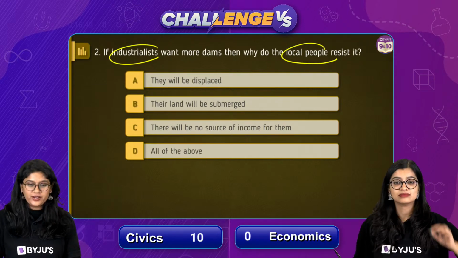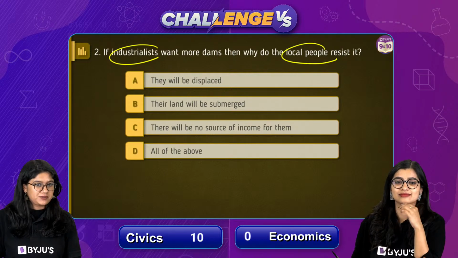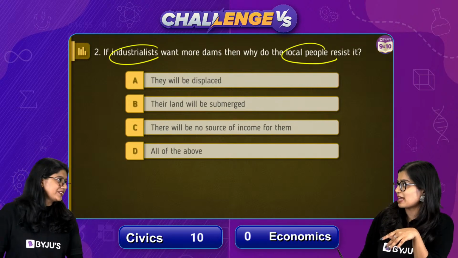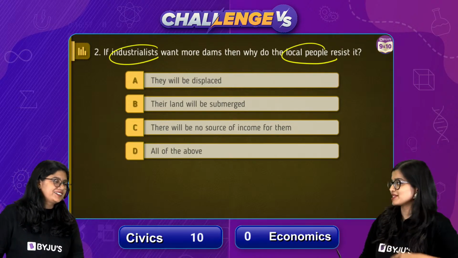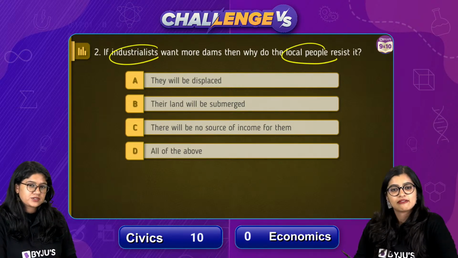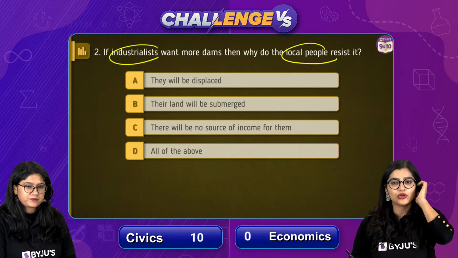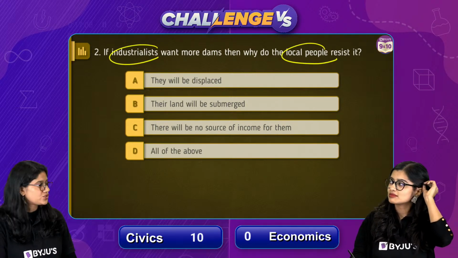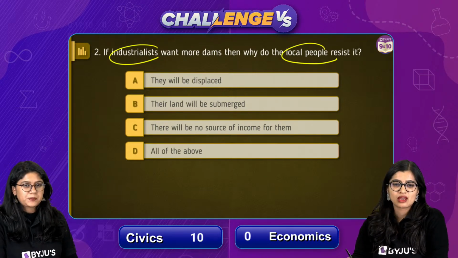Seems like 10 points going to the development team or the economics team. Yes. They want us to add percentages as points rather than just giving 10 points. Next time when we do history versus geography, we'll keep that in mind maybe. We'll add the percentage. Very good all of you. No, we just need to add 10 points right now. It'll be easy for us to calculate and to keep track of it, yes.